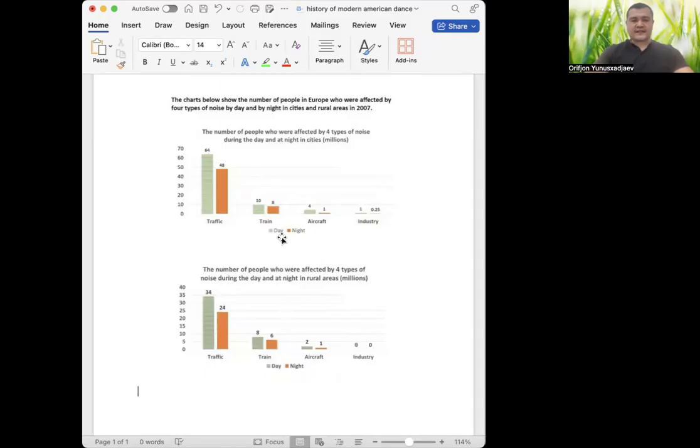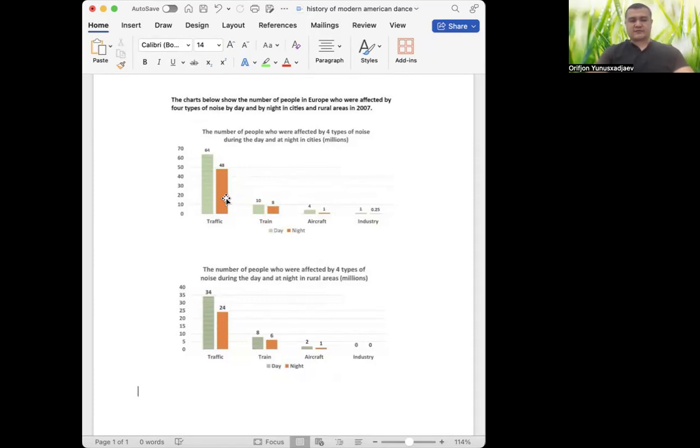So the question says, the charts below show the number of people in Europe who were affected by four types of noise by day and by night in cities and rural areas in 2007. The first bar chart shows the number of people who were affected by four types of noise during the day and at night in cities. Units are measured in millions. This one is about rural areas. The first column is about daytime. The second column is about the nighttime.